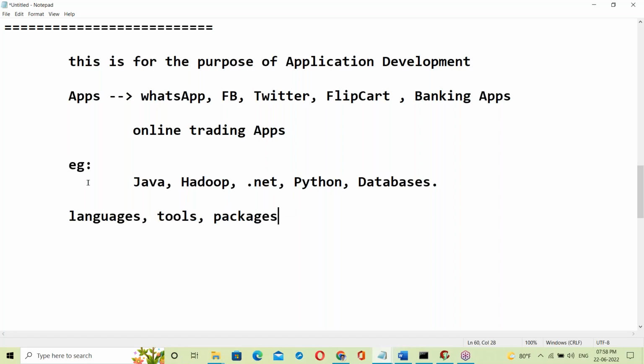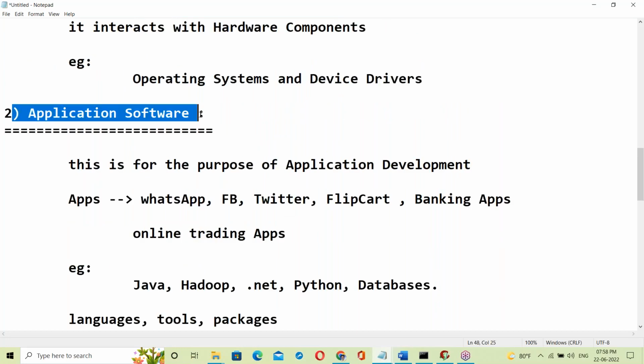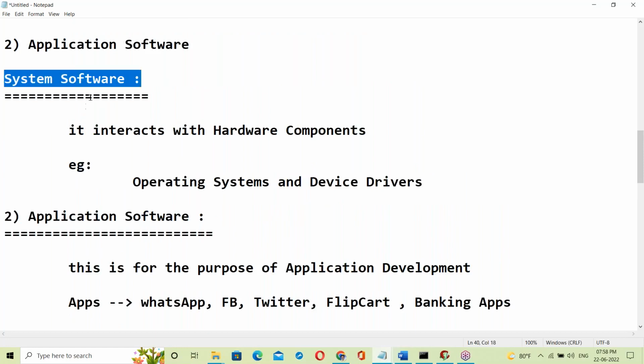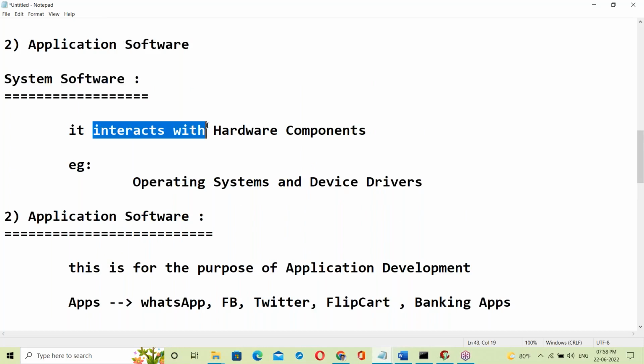So, which is exactly application software and system software? See, system software: anyone which is interacting with hardware components, that is called system software.